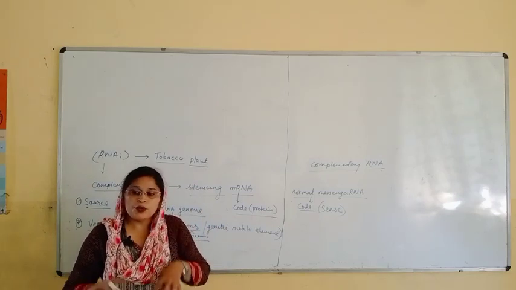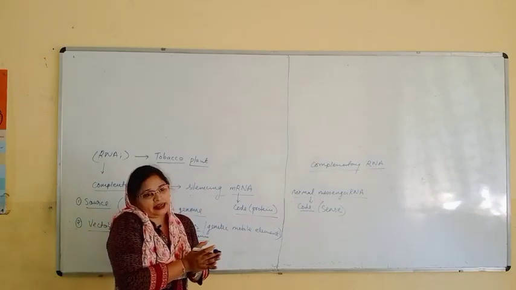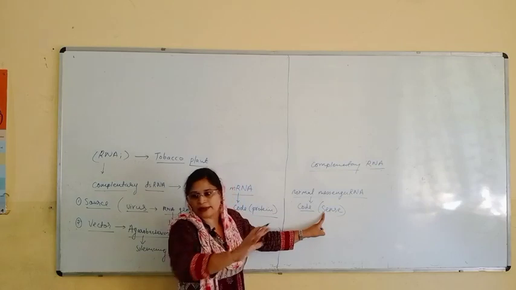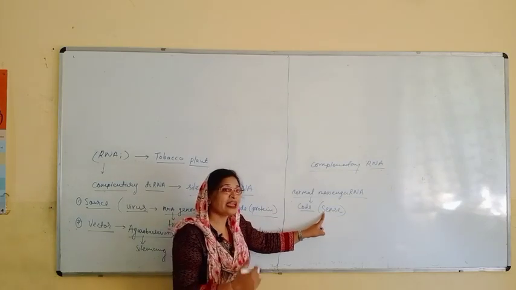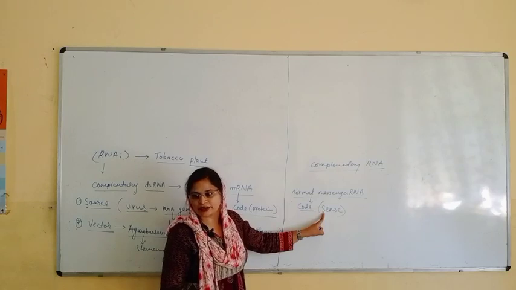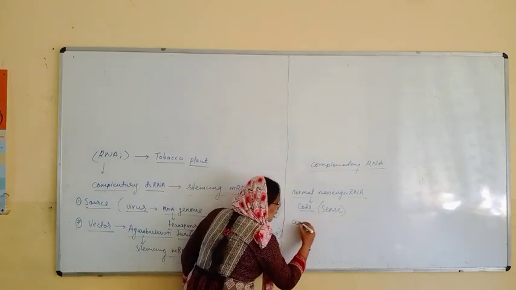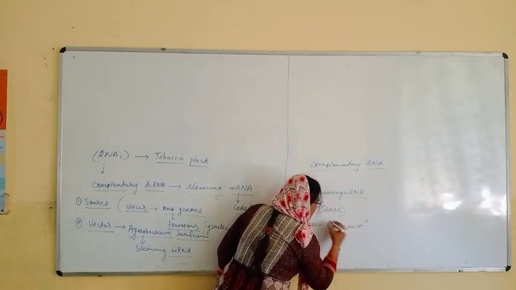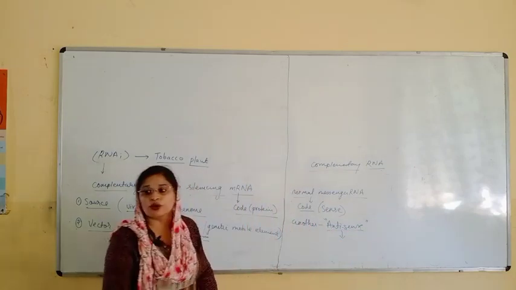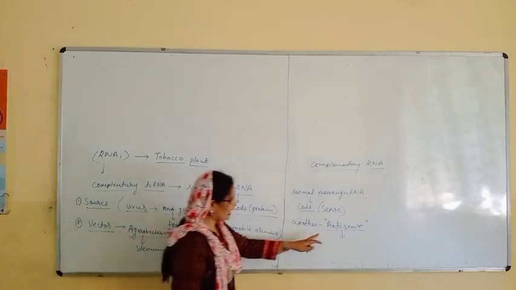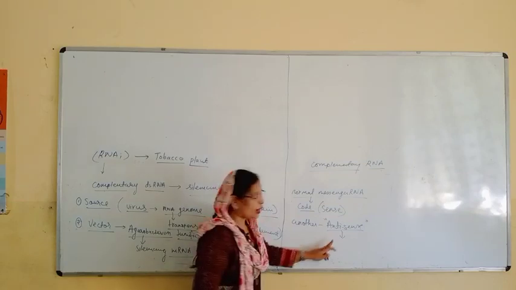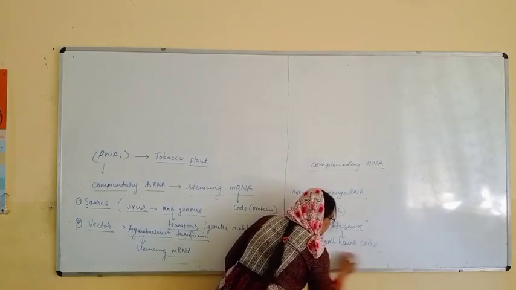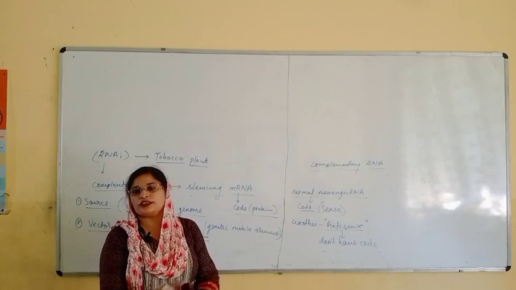But what we are doing? We are putting one more RNA strand along with this. The normal sense messenger RNA is already there, but we are inserting another RNA. That other RNA will act as an antisense. Why is it antisense? Because this will not code for that protein. So antisense doesn't have the code to make that particular protein which is responsible for the enzymes.